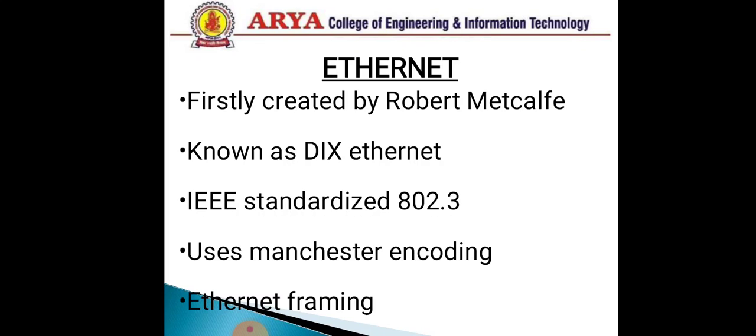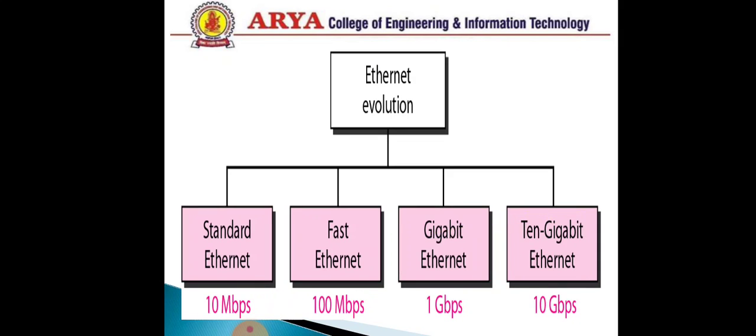You can think of Ethernet like a bus that has multiple stations plugged into it. It is also known as Dix Ethernet, and IEEE standardized Ethernet as 802.3, and it uses Manchester encoding and Ethernet framing also.